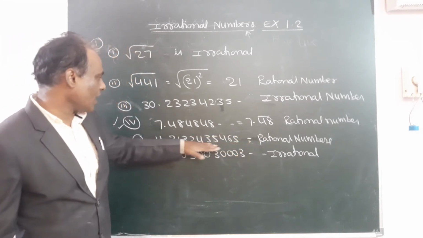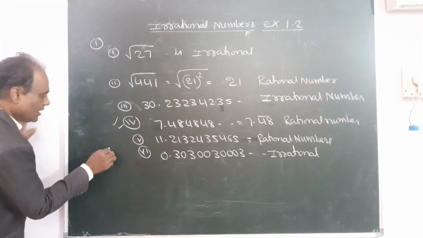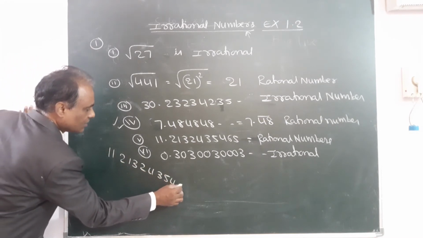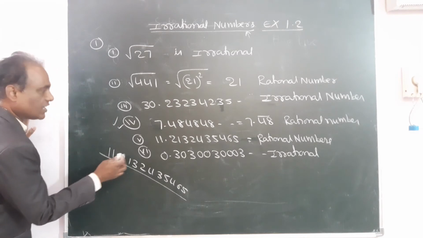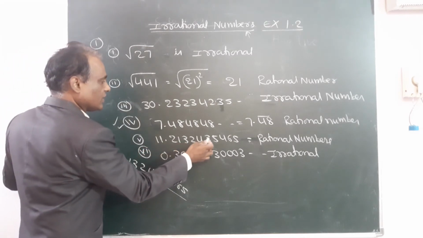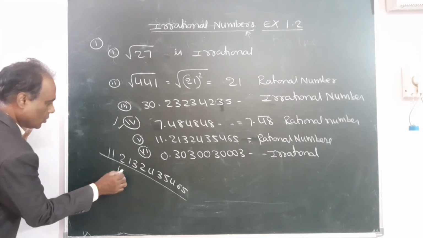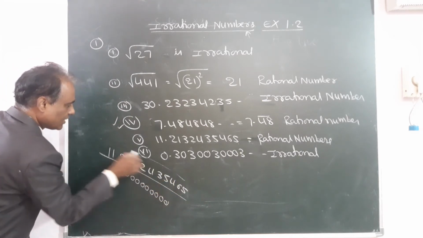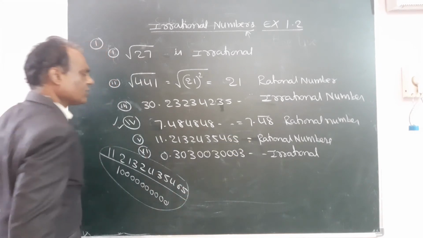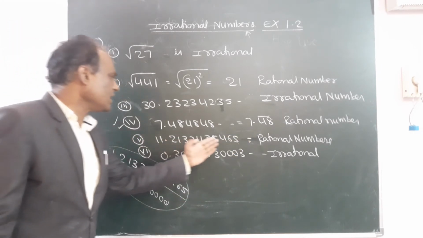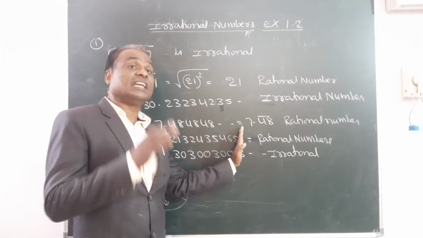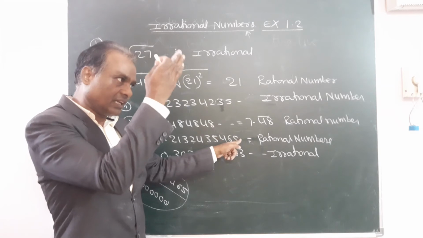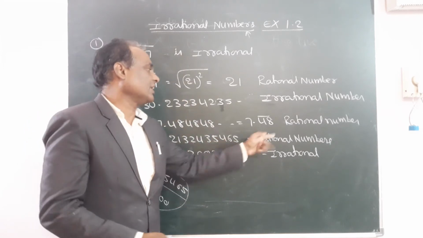It stopped. When it is stopped, it is nothing but 11.213243545 by 1 followed by 10 zeros after the decimal, counting 1, 2, 3, 4, 5, 6, 7, 8, 9, 10. This is exactly the p by q form. It is a rational number. There is no confusion in this because the digits are not repeating. It stopped, so this is terminating. That means it ended. It is terminated. So it is a rational number.